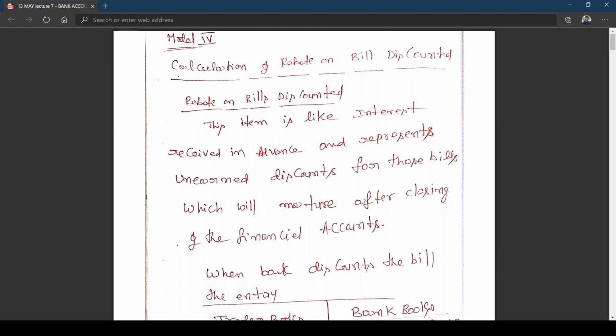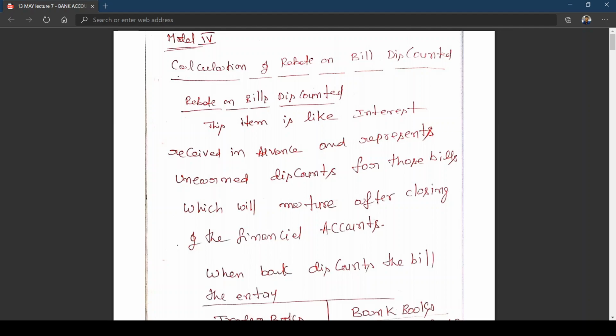Now, looking at this topic, it is a bit of an extension. You know the meaning of bills discounted. Before I start explaining rebate on bills discounted, we had a bit of discussion long back and worked out a few problems on this. Since it was about 1.5 months back, I thought of taking a half-hour or 40-minute class to refresh. I don't remember exactly how many problems you have done, but that is the reason I'm revising this topic once again.